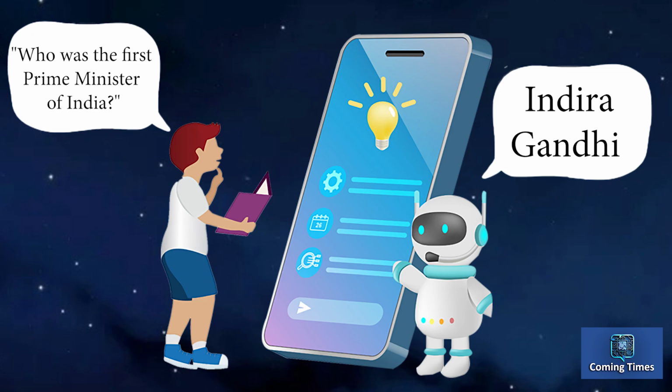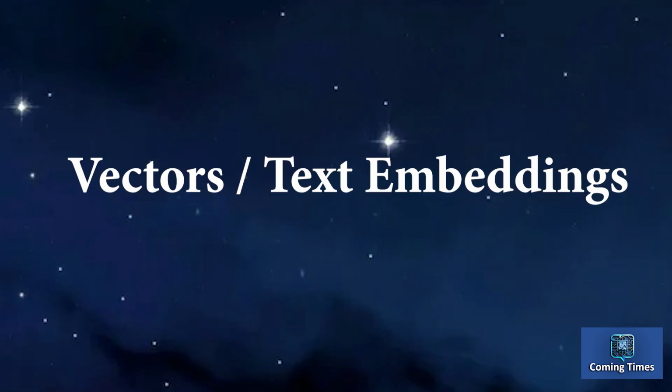This misinterpretation and generation of false information is a form of AI hallucination. AI vector and text embeddings. To finish off, I'm going to leave you with a slightly more complex subject. We are going to take a quick look at the topic of text embedding and vector.